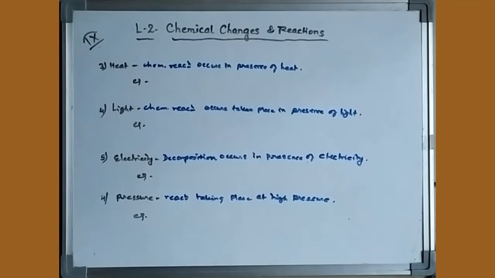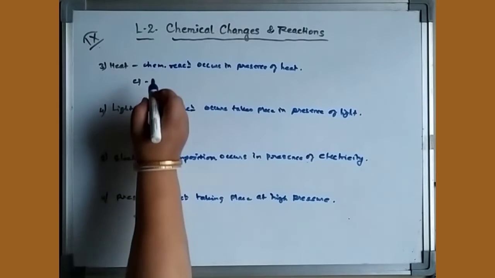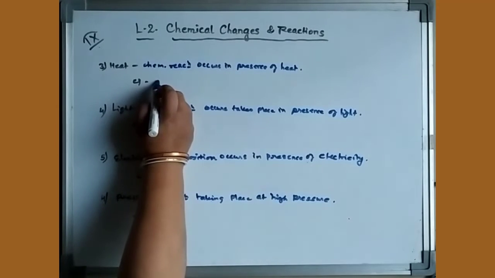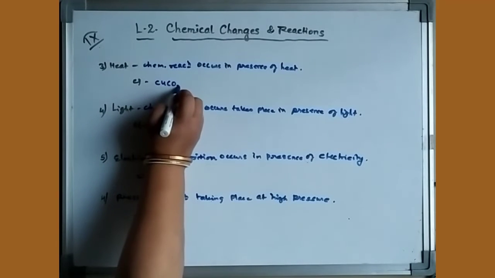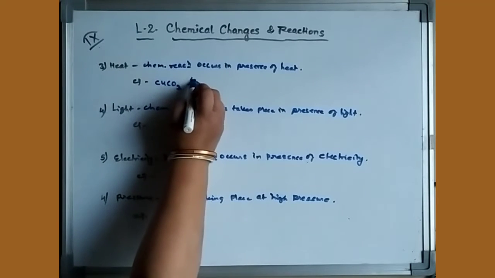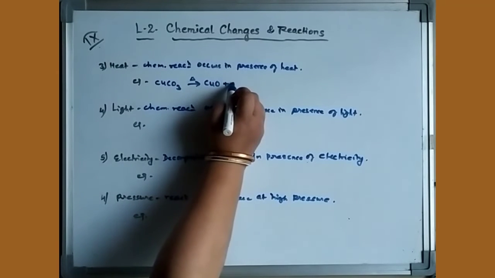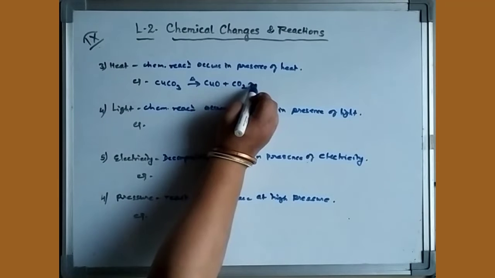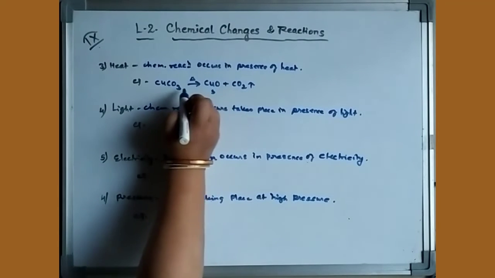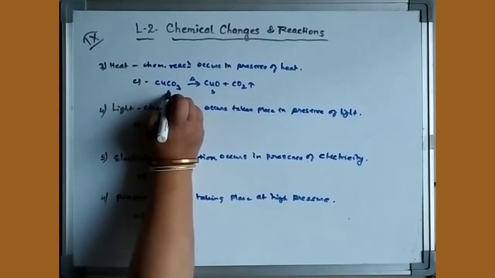Now let's take some reactions based on this which take place on heat. I am taking a very common example of our life. Copper carbonate in the presence of heat decomposes to copper oxide plus carbon dioxide. Carbon dioxide is a gas, copper oxide is a black solid, and copper carbonate is also a solid.